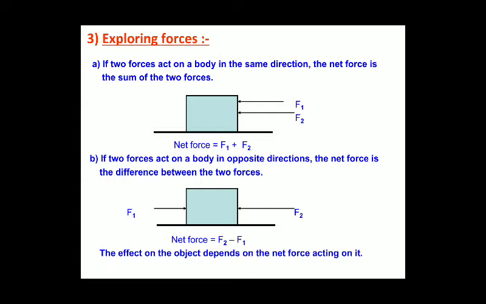We can take an example of a boat sailing on a river. If the boat moves in the direction in which the river flows, the sailor need not do any work. Why? Because the boat is moving in the same direction as the river.